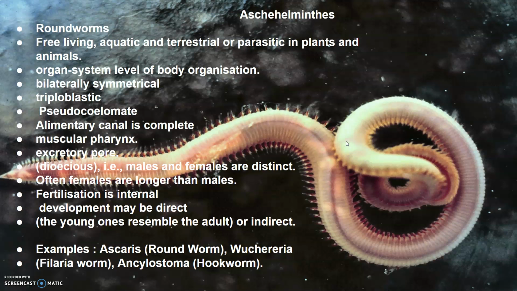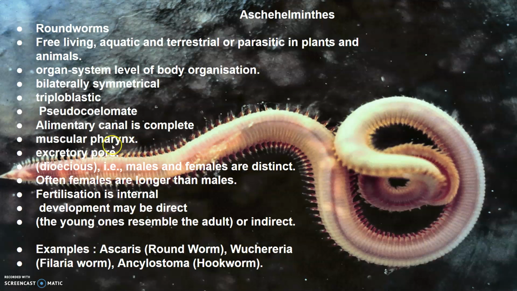Next we come to phylum Aschelminthes. Now the body of the Aschelminthes is circular in cross section, and hence they are called roundworms. They are free living, aquatic, terrestrial or parasitic in plants as well as in animals. They have organ system level of body organization. They are bilaterally symmetrical, triploblastic, pseudocoelomates, and here the alimentary canal is complete. They do possess a muscular pharynx.